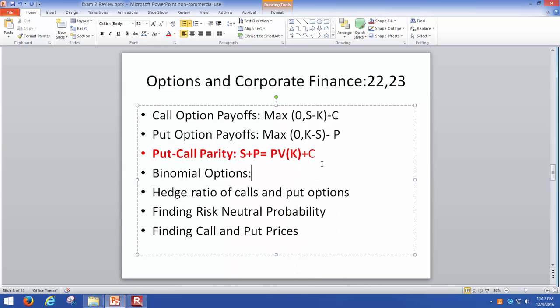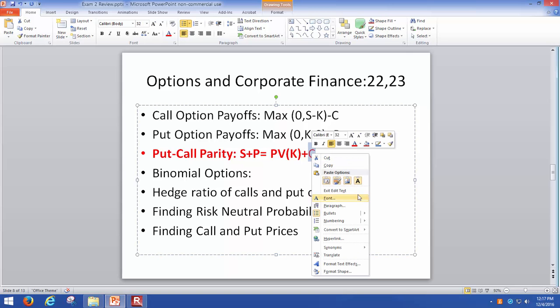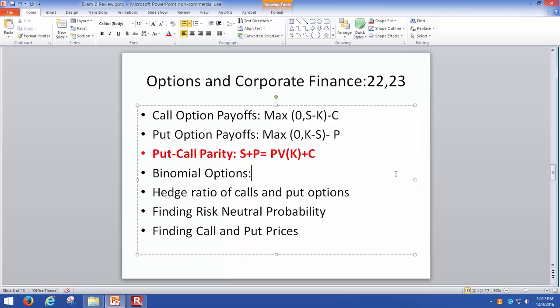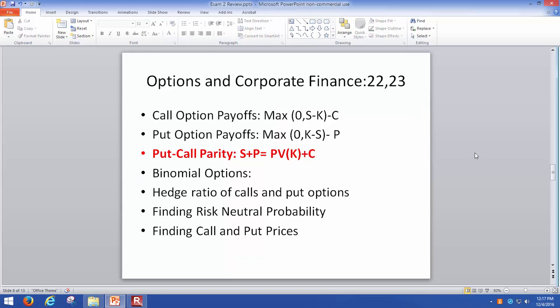So some of the other definitions: when you talk about put call parity, basically it tells us that stock plus put is equal to bond plus call. Now, there's a very high chance you might get one problem from here. The question would be, you are given three of the variables. For example, you are given the stock and the put price. You also know the strike price of the option. You're asked to find out the price of the call option. So that is one example.